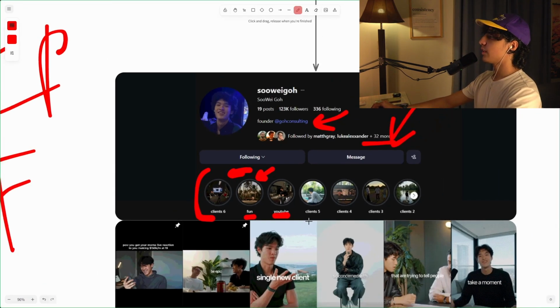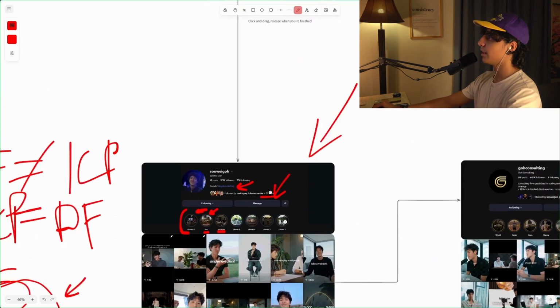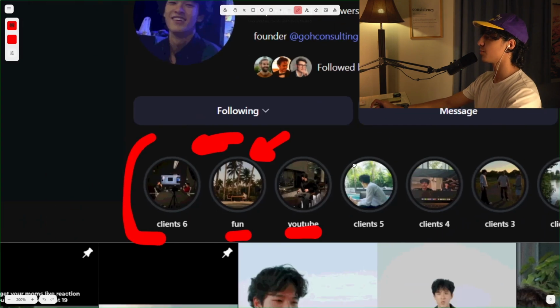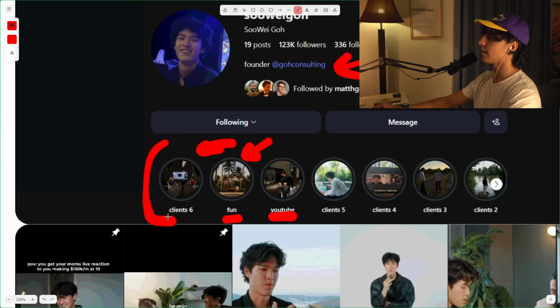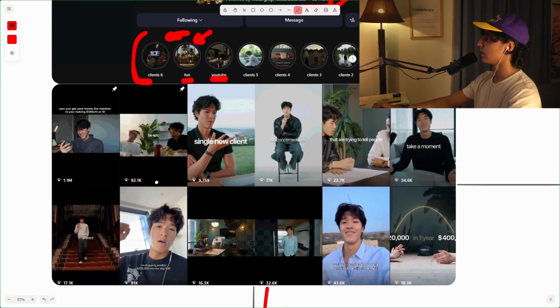YouTube is a funnel straight into the YouTube where they're going to get nurtured. That's why I have this arrow right here. They're going straight into the YouTube from there. And for the client story highlights, of course, they're pretty self-explanatory, all social proof. He always keeps them in this order. The easiest way to do this is, when you add a new story highlight, right before that, you can just edit your fun and YouTube ones, remove and then re-add a story. It's going to make it so that they all go to the front, and then you can add the new client story highlight right in front of them, and that's going to keep the order as follows. So that's a little tidbit for you.